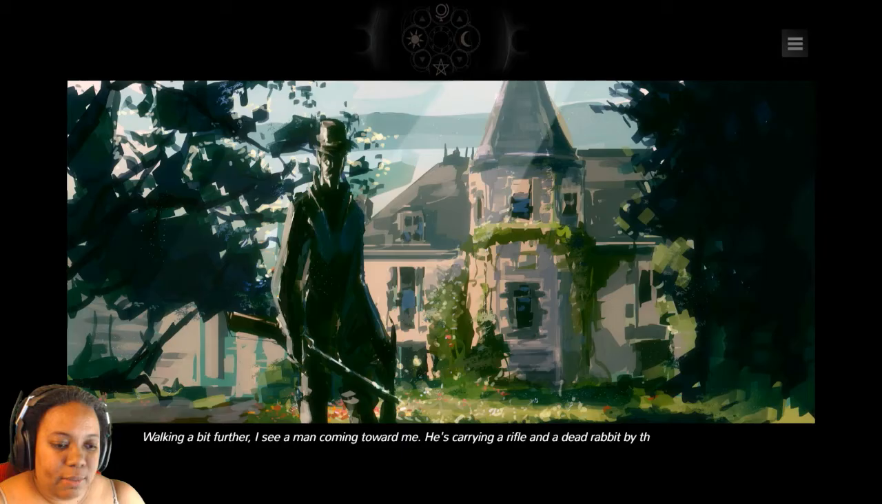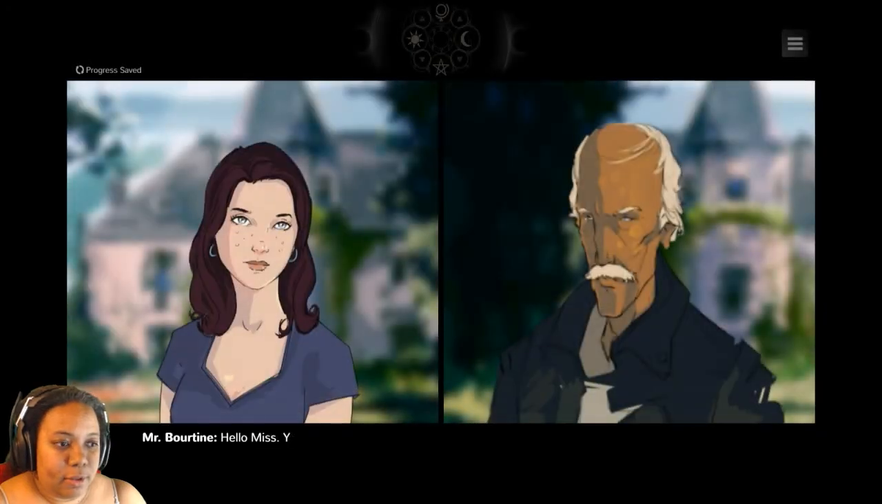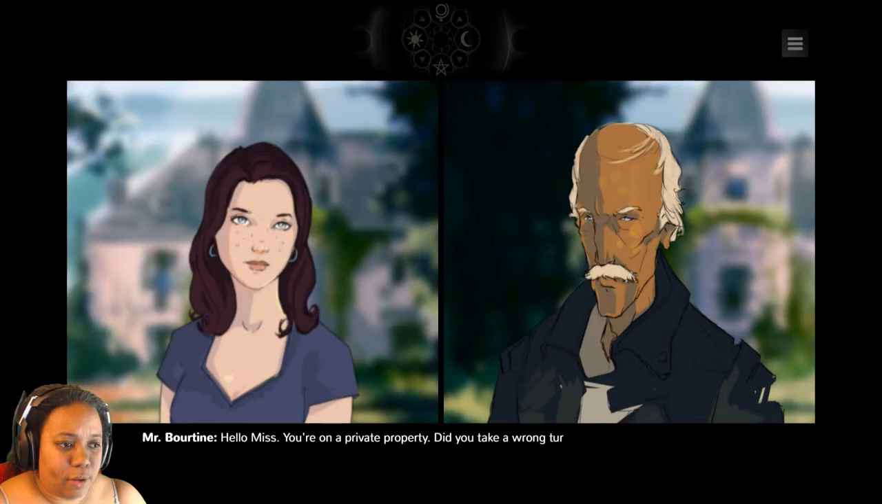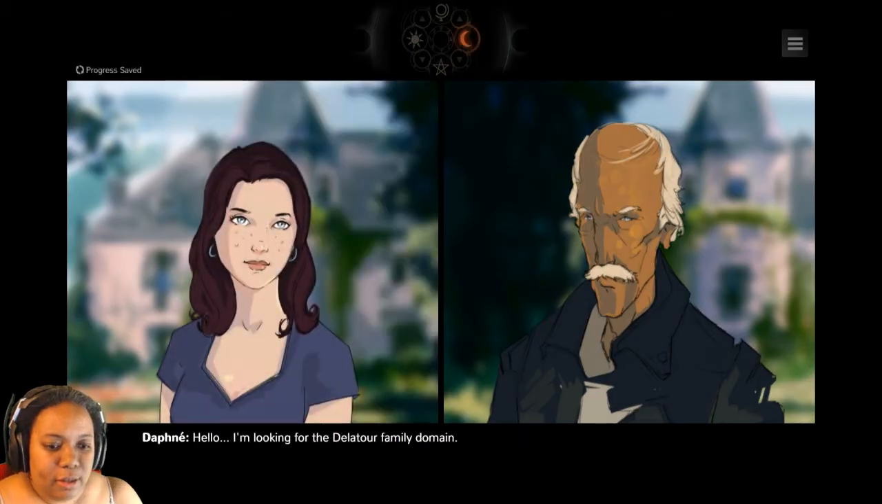Walking a bit further, I see a man coming toward me. He's carrying a rifle and a dead rabbit by the ears. Hello, miss. You're on private property. Did you take a wrong turn? Ask for directions. Apologize. Hello.